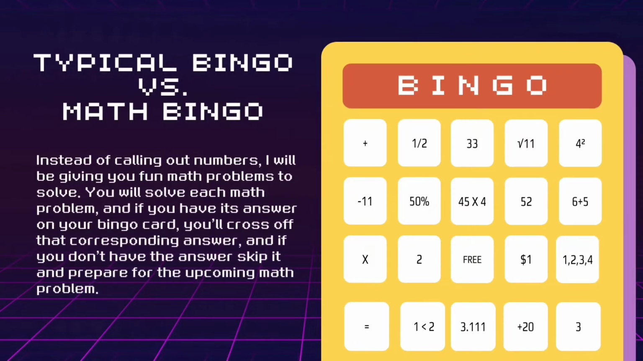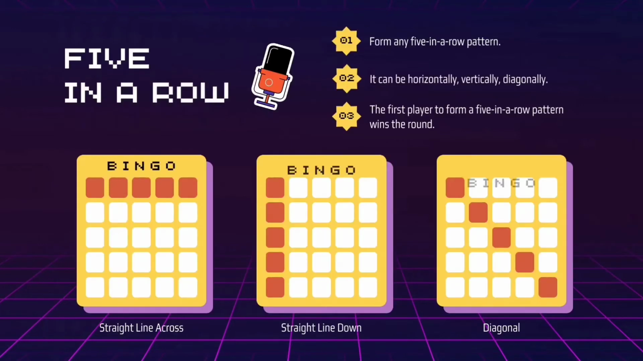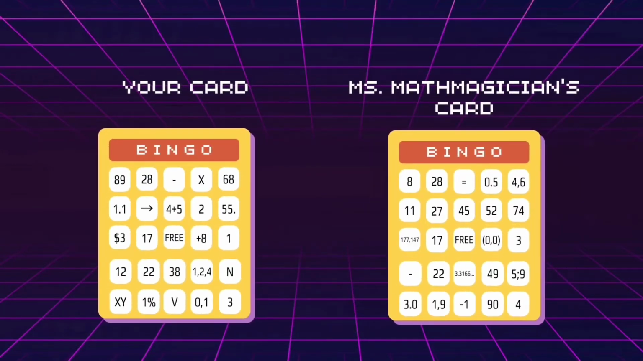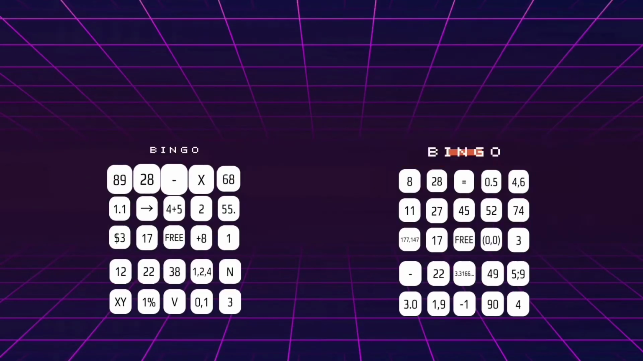You will solve each math problem, and if you have its answer on your bingo card, you will cross off that corresponding answer. And if you don't have the answer, skip it and prepare for the upcoming math problem. In a math bingo game, you only need to cross off 5 boxes in a row to win. It can be 5 in a row, horizontally, vertically, or diagonally. In this game, we will have 2 cards, one for you and one for me.